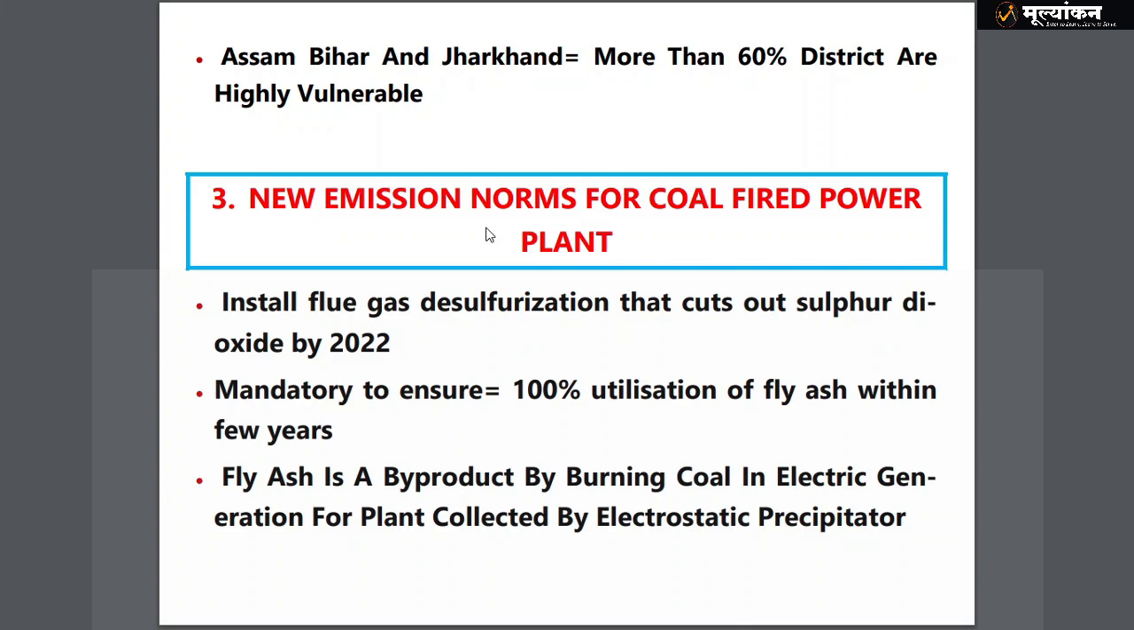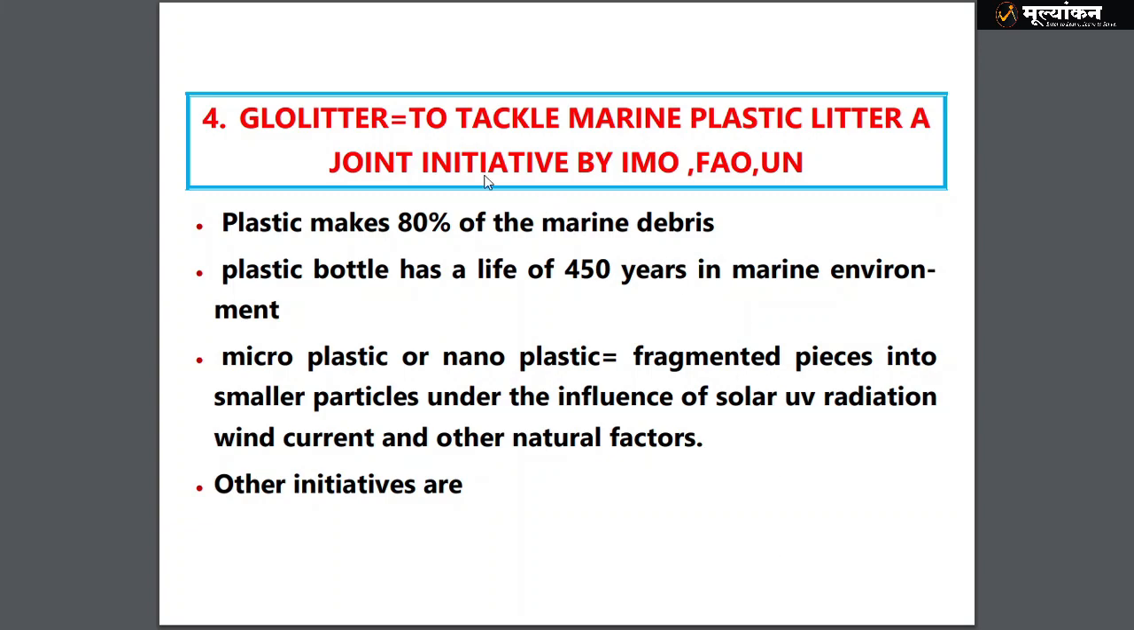New emission norms for coal-fired plants have come, which say to install the flue gas desulfurization process, so that SO2, or sulfur dioxide, is removed. Mandatory use of 100% utilization of fly ash has come. Fly ash is another important thing that you should remember, which is a byproduct in the coal furnace, collected by an electrostatic precipitator.